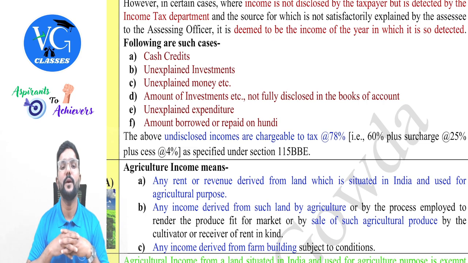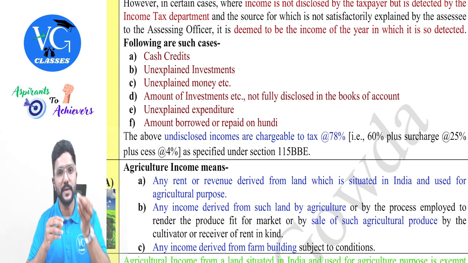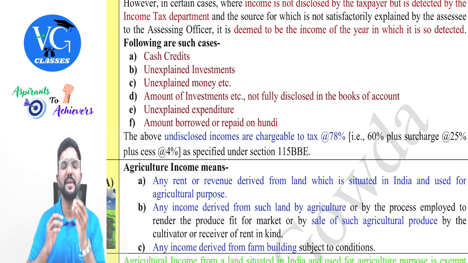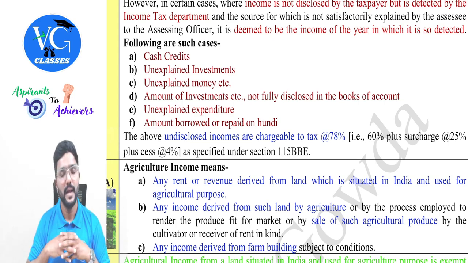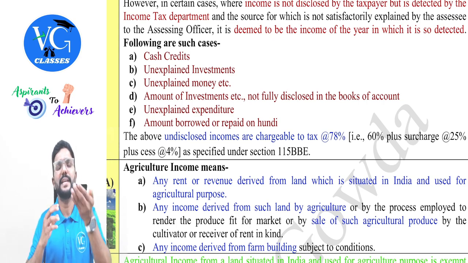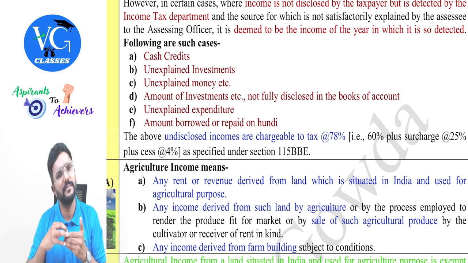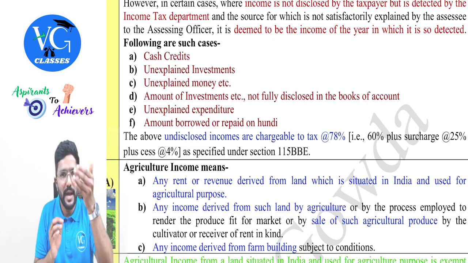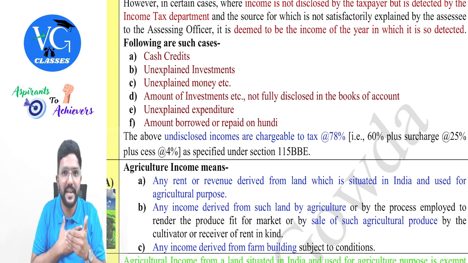Amount borrowed or repaid on undisclosed mode. Guys, if any amount is borrowed or repaid in any mode other than account payee cheque, then it will be considered as the income of the person who has borrowed it or repaid it. And if I have borrowed, assume 10 lakh loan in cash, will it be my income? Yes. What if I repay also in cash? Now assume I borrowed 10 lakh in cash, it is my income.